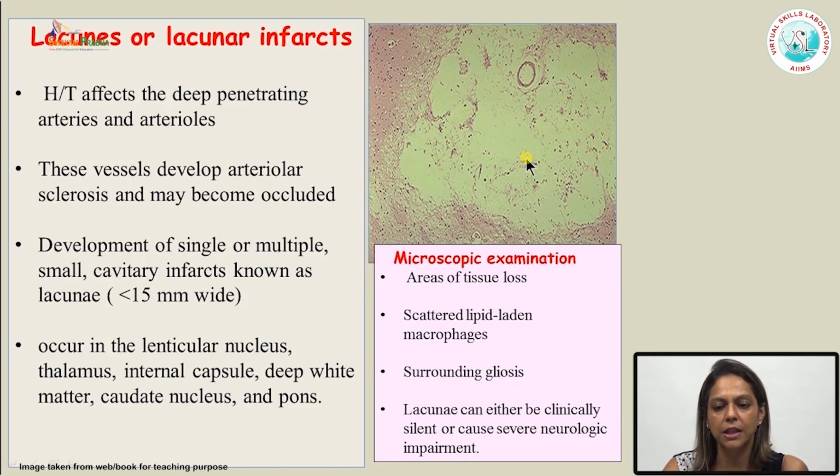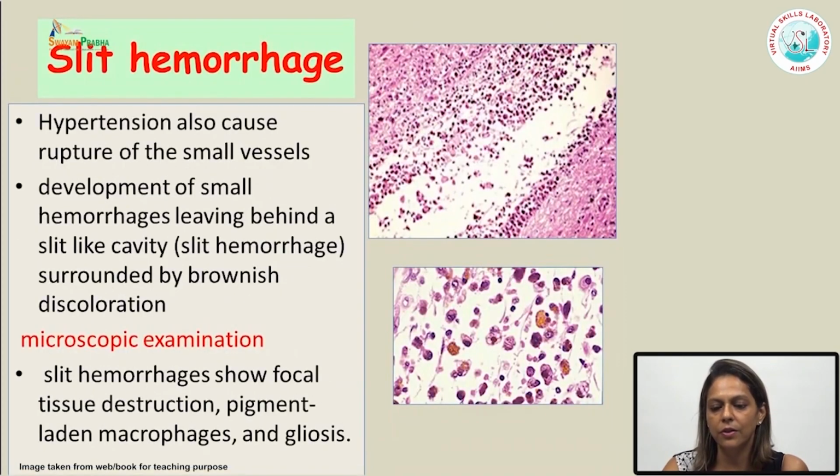So what would you see under a microscope? You will see area of tissue loss, you can see macrophage proliferation, you can see gliosis, and later on there can be cavity formation. So slit hemorrhages are mostly seen in patients who have Charcot-Bouchard aneurysms.